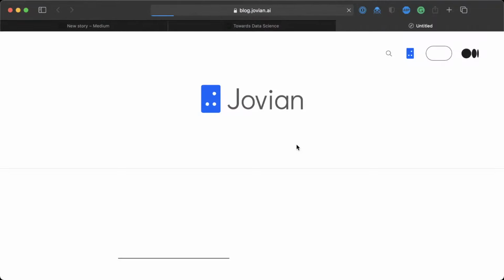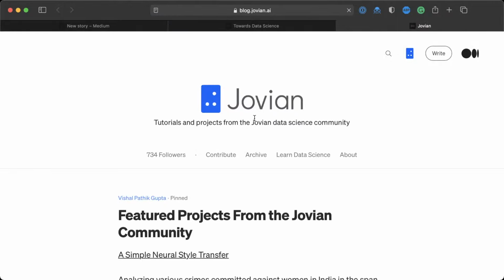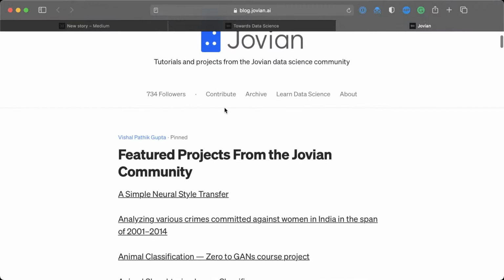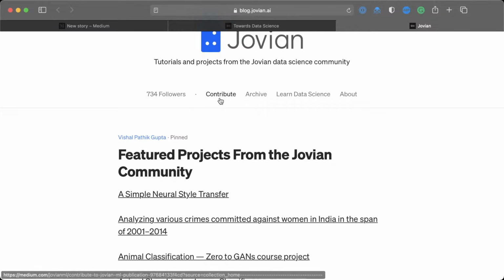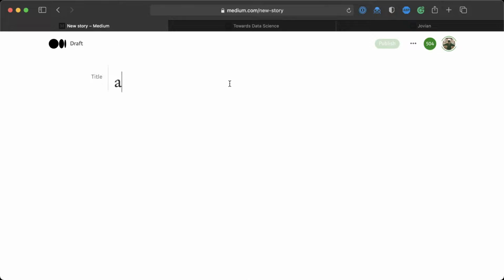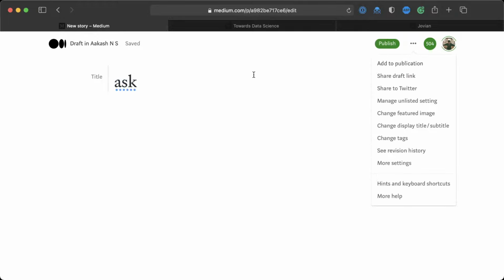Similarly, you can also check out the Jovian official blog, which is also based on Medium. And the Jovian official blog also takes contributions. So you can take your blog post and submit it to the Jovian blog. And submitting blog posts becomes really easy on Medium. You don't have to rewrite anything. You can take your blog post and you can directly submit to a publication. Okay. So when you want to increase the visibility of your blog post, Medium is a great way to do that.